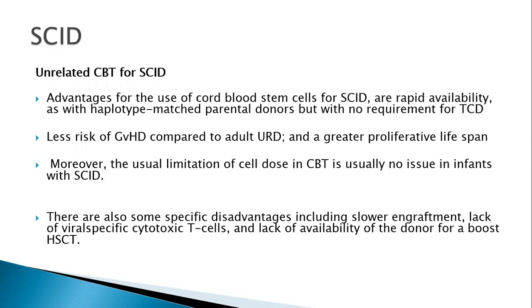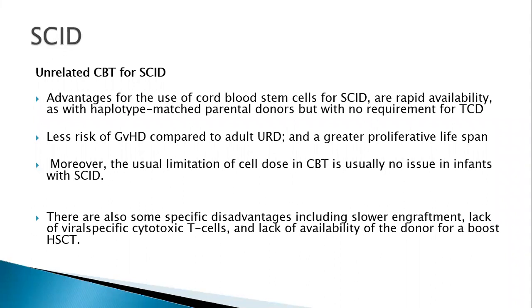Now, another very important option in these patients is the use of unrelated cord blood transplant. There are certain advantages when we use cord blood cells as a stem cell source. They are rapidly available; you just need to match with the cord blood bank registries, and they can be haploidentical.